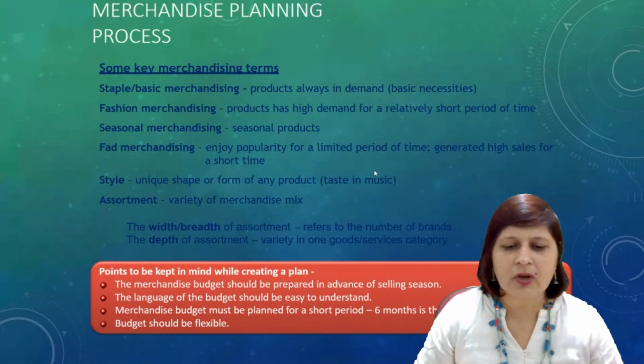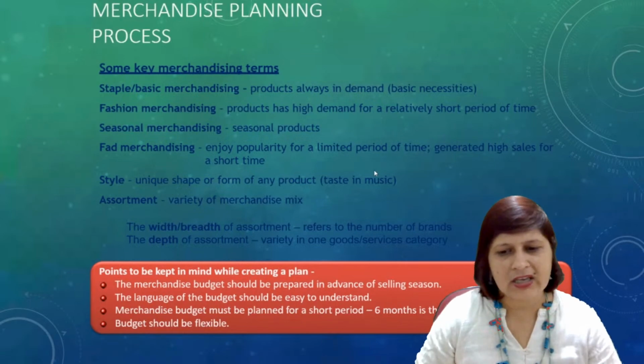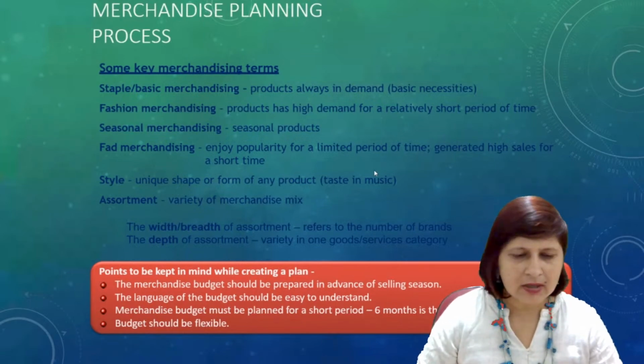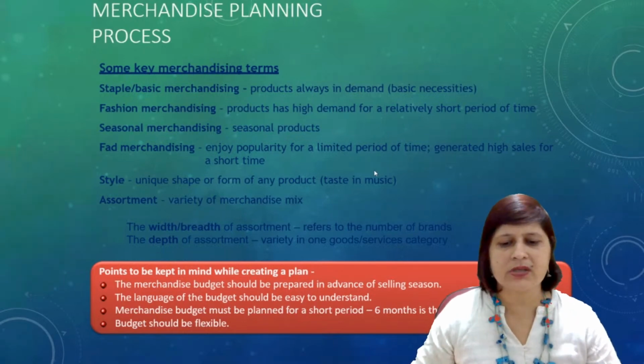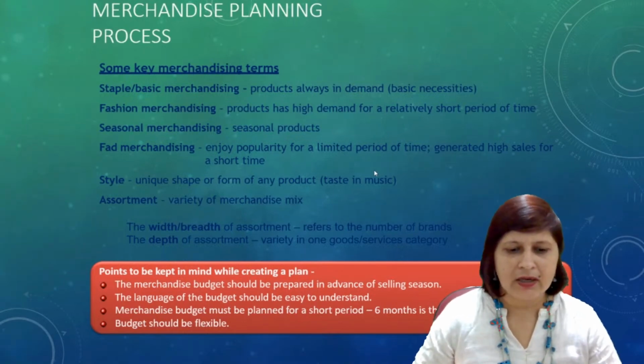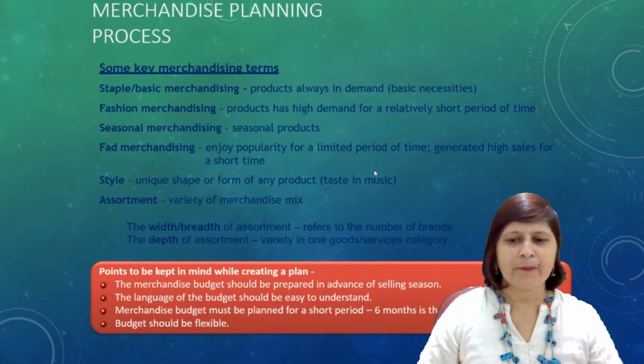The depth of the assortment, variety in one goods or services category, right? So the depth of the assortment, variety in one goods or services category, that is known as the depth, right? Is this clear?